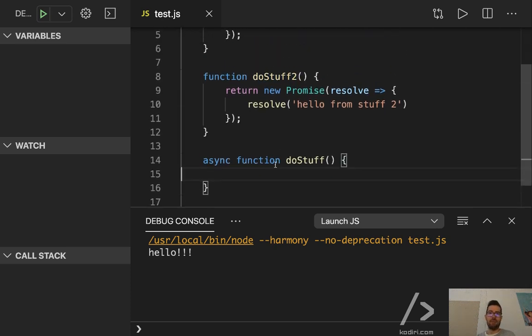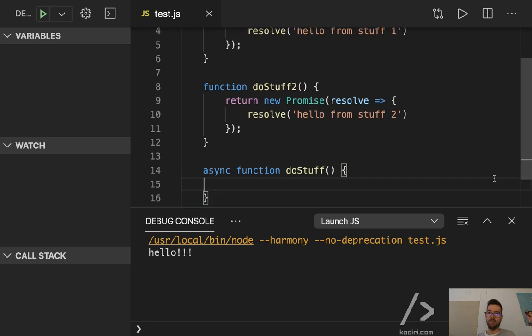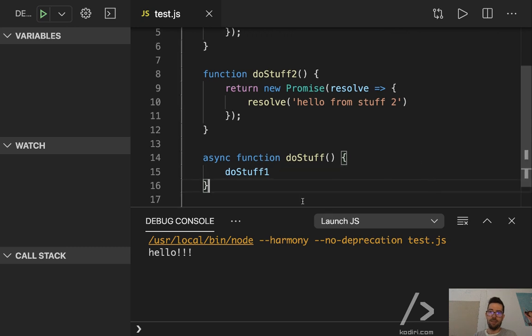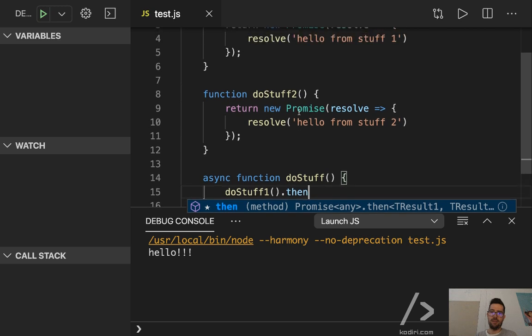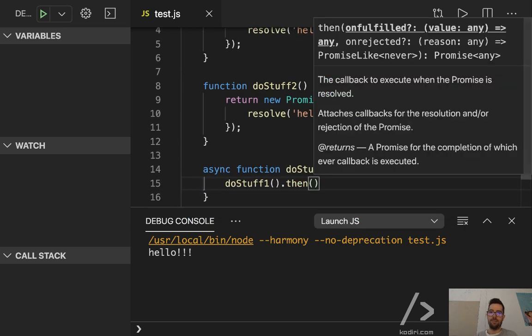So does anybody remember how we do that with promises? Do stuff 1, parentheses, dot then. Yep. Parentheses.